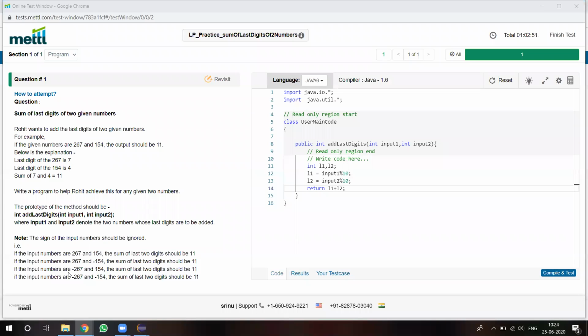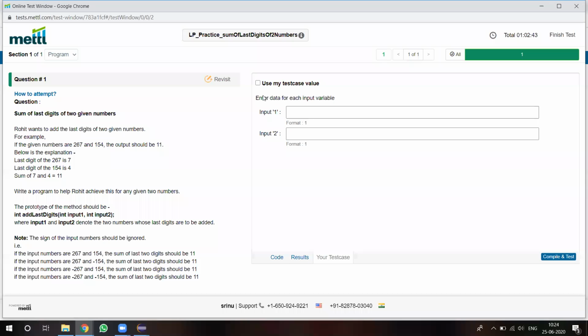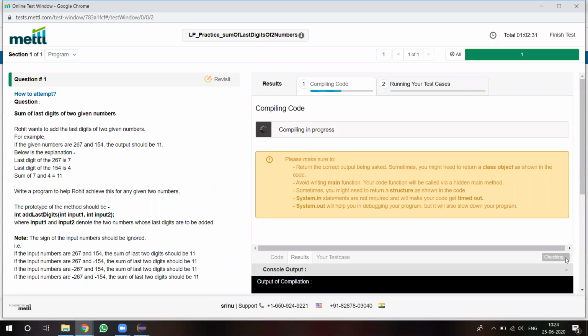If it is a negative number, then only we have to take it as positive. I'm checking with negative numbers, then what is the expected output? We will check what output is coming from this particular program.